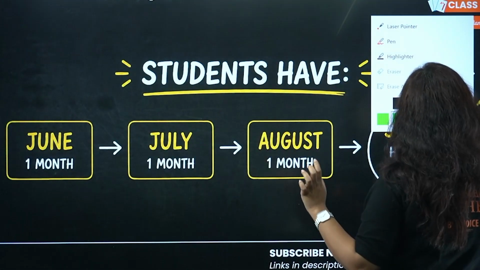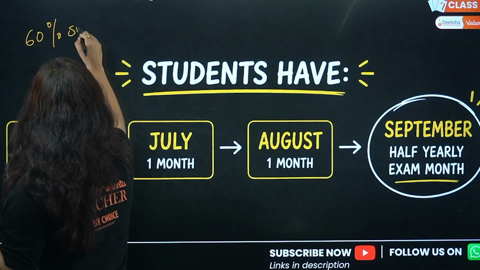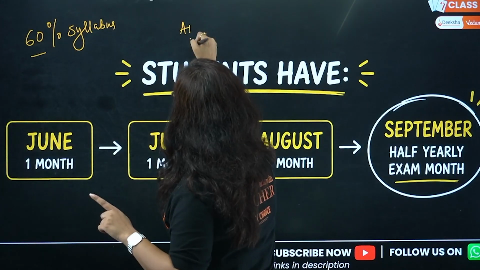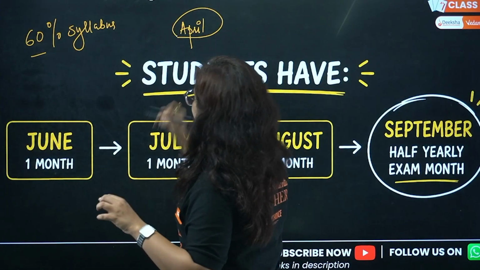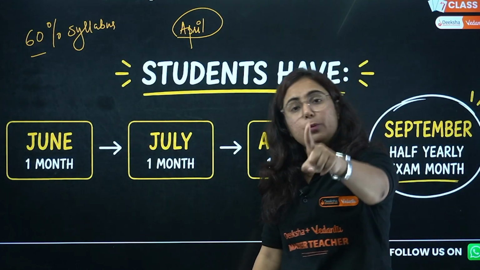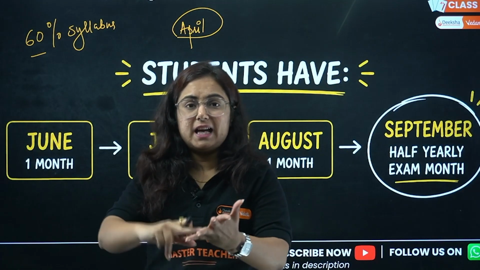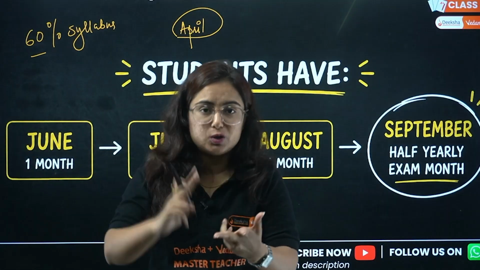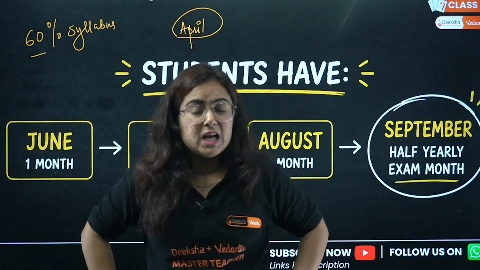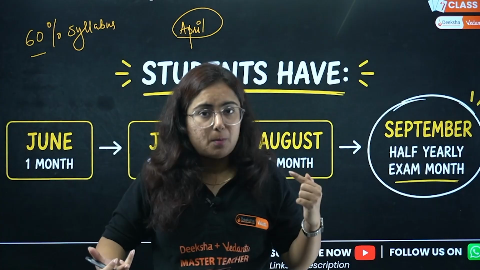Why am I again and again telling you that we have to complete 60% of the syllabus? There is a reason for it. See, your class 10 starts from the month of April. Okay, there might be certain students who have completed a portion of syllabus in that, but are you pretty sure that you have completed everything in that chapter? You read the NCERT, you underline the keywords, you make the short notes, and you figure out the previous year questions? No, na? That means that chapter needs revision once again, needs to be studied properly once again.